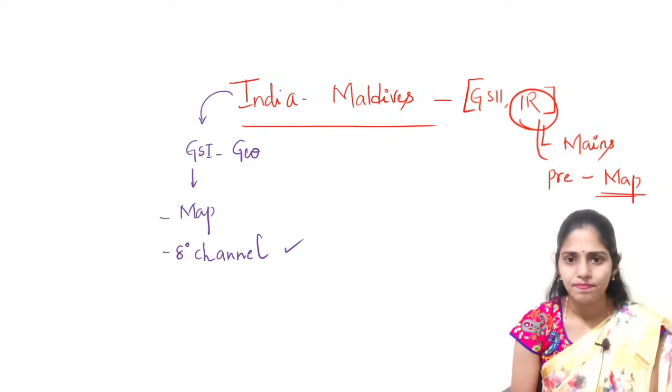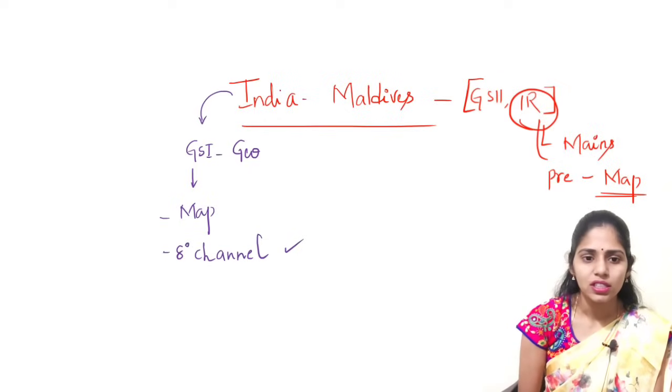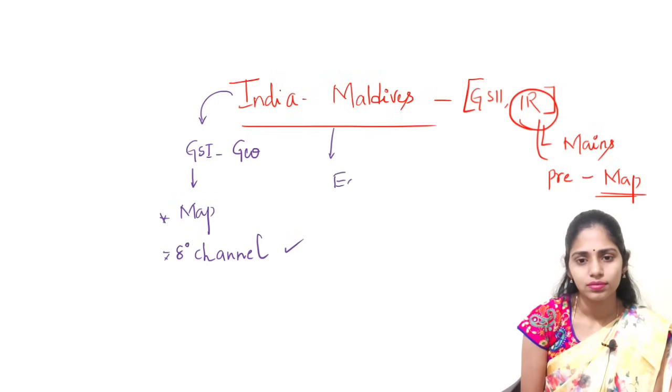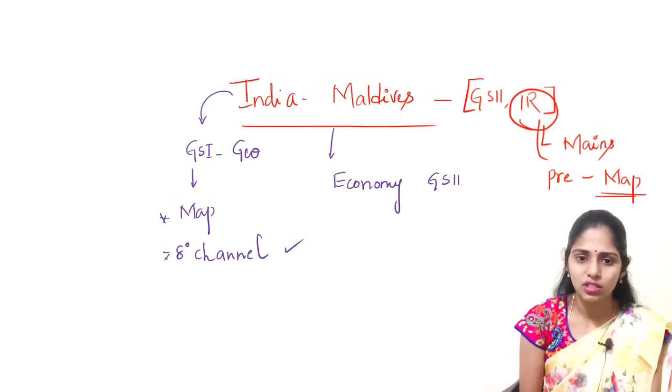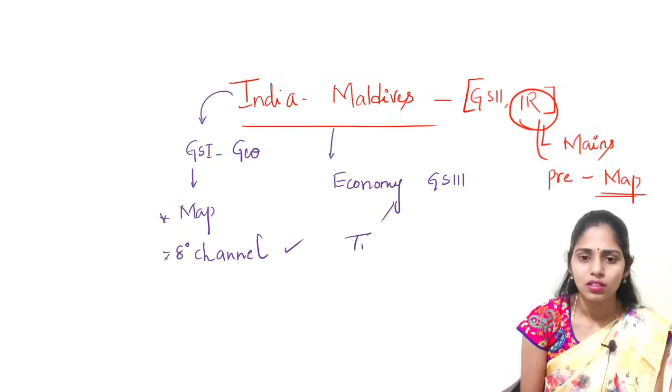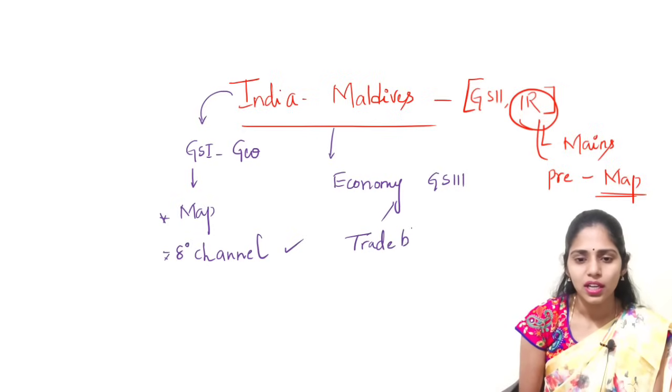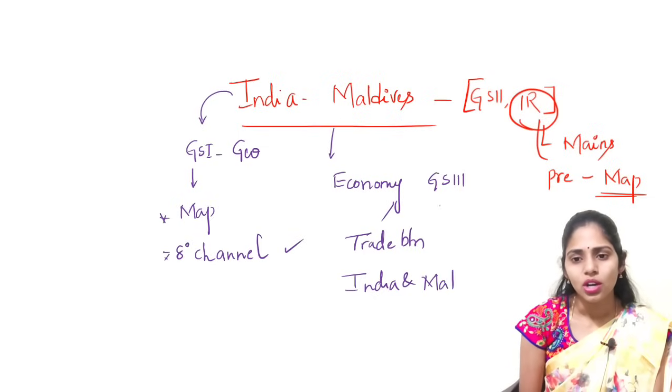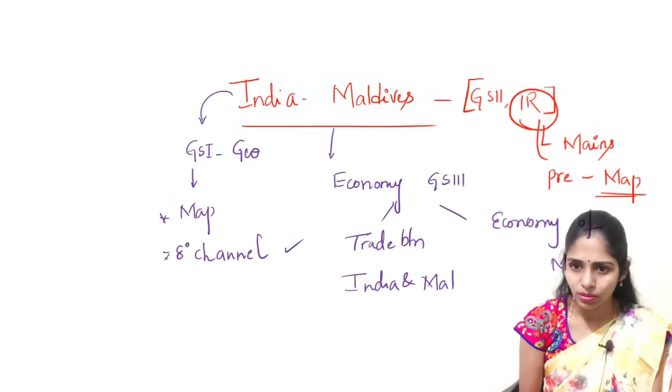And from the economy point of view, from GS paper 3, you have to see trade between India and Maldives. Next, you have to see on which sector the economy of Maldives is dependent. Most of the time the economy of Maldives is dependent on tourism.